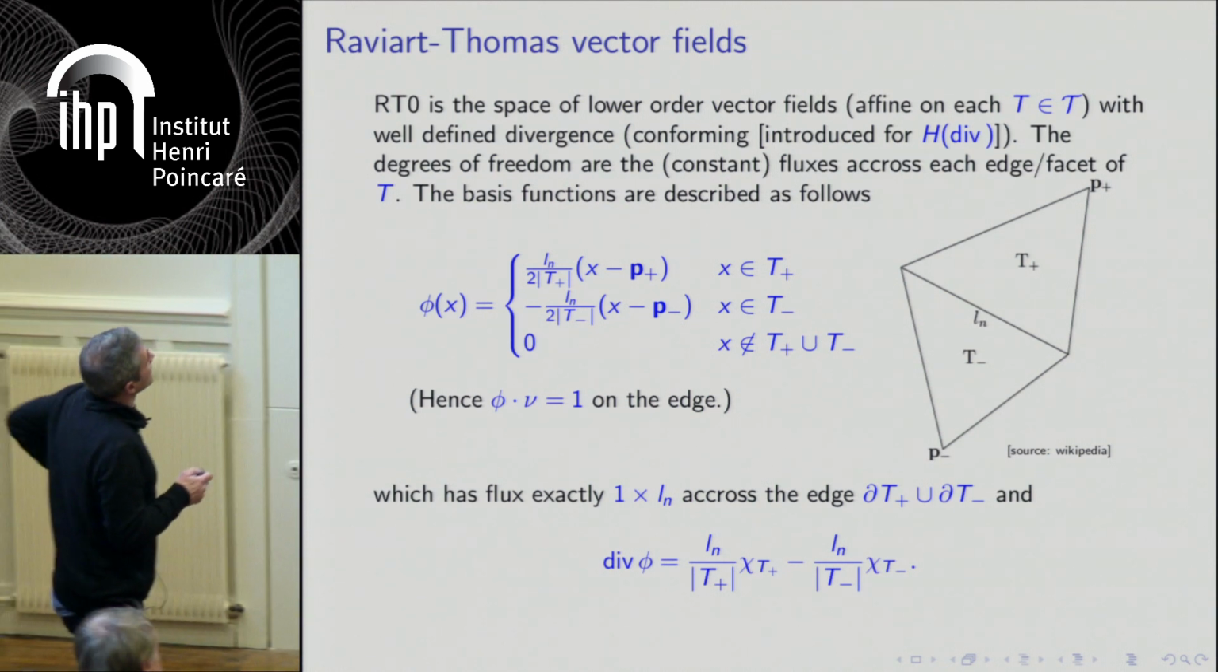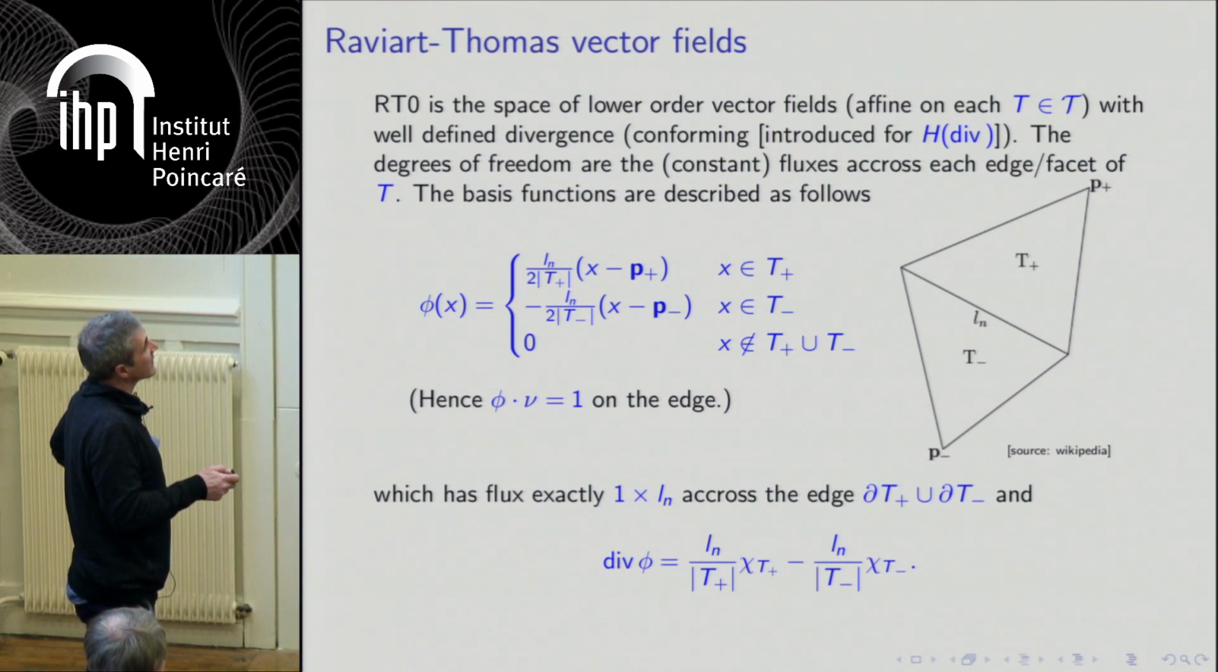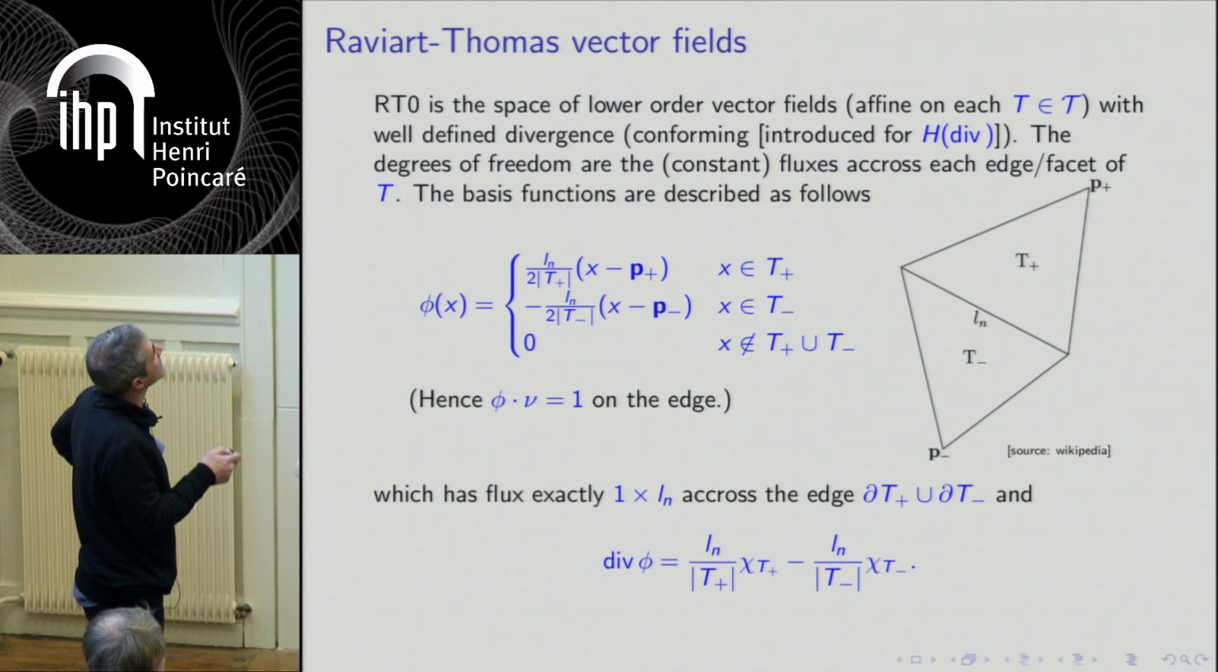And if you compute the divergence of that, then you see that the divergence is a constant here because this is affine. There is no divergence through this edge because the flux is preserved, and there is no divergence through this edge because the vector field is parallel to the edge. So the divergence of this vector field is simply a P0, which is a constant here and a constant here.